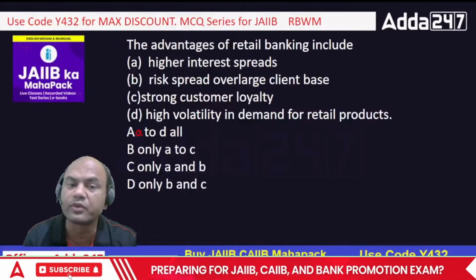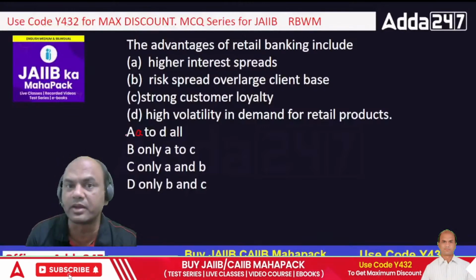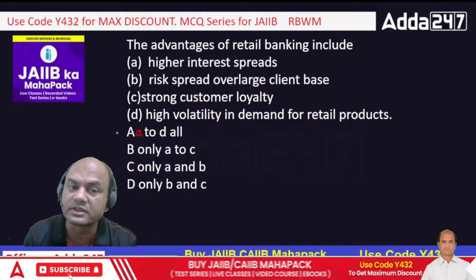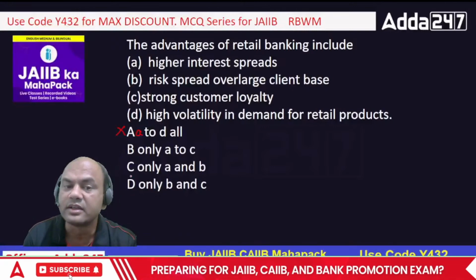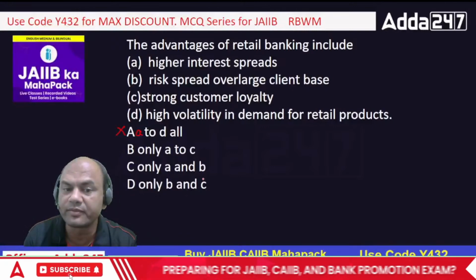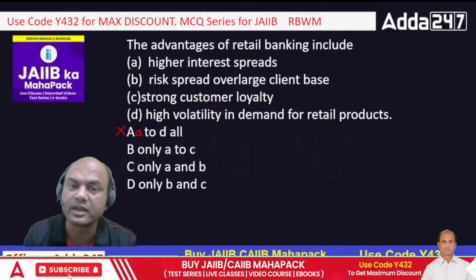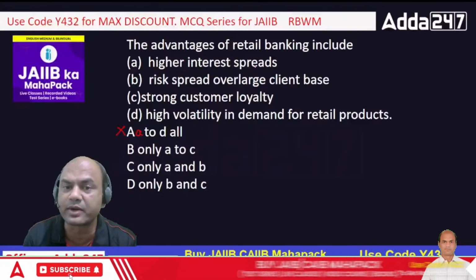Some of you might be thinking about A, but A is not the answer. Take it from me, A is not the answer. So what is the answer then? If A is not the answer, then what is the answer? Is it A to C, A and B? Okay. What is this higher interest spreads?